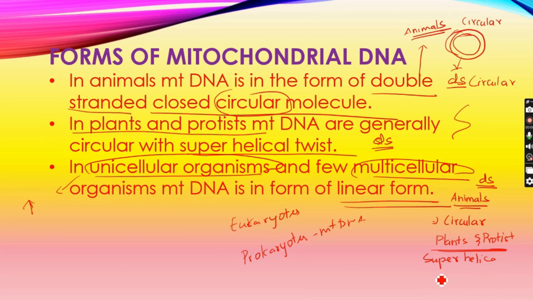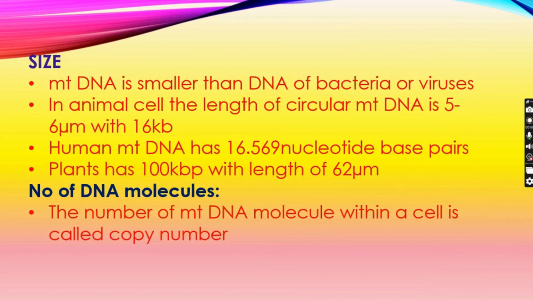But in the case of unicellular or some of the multicellular organisms, it is going to be found as a linear form. These are the forms of mitochondrial DNA. Next, we are going to see about the size of the mitochondrial DNA.